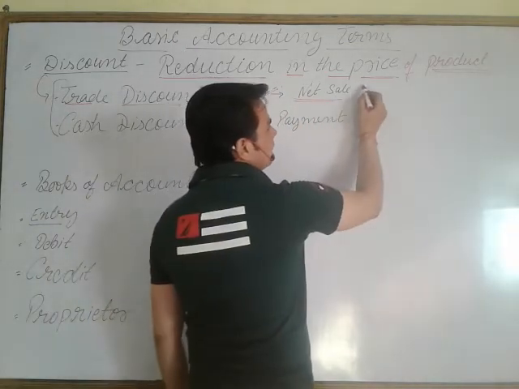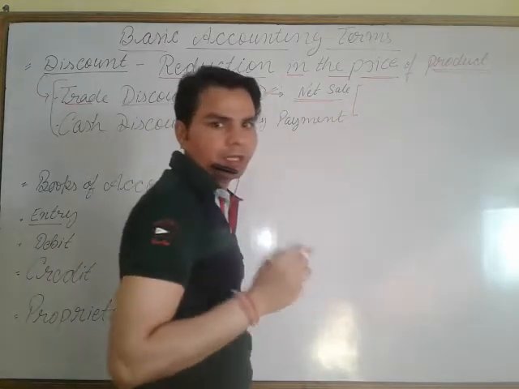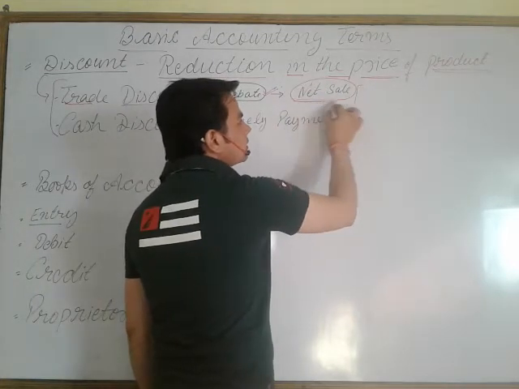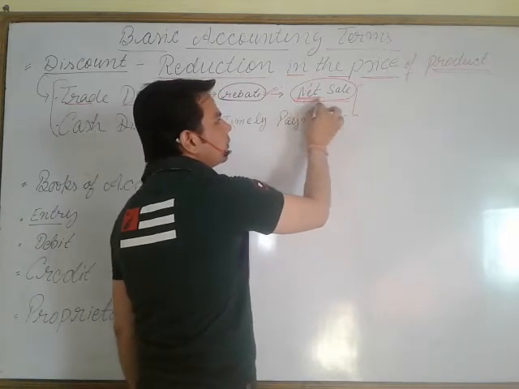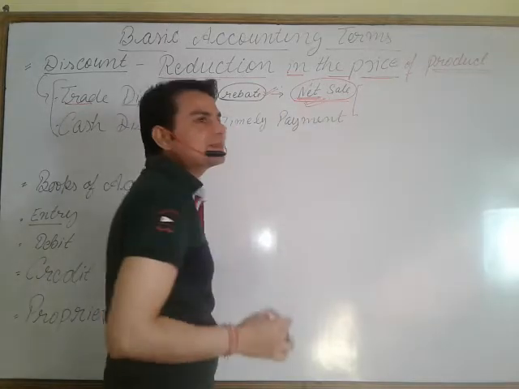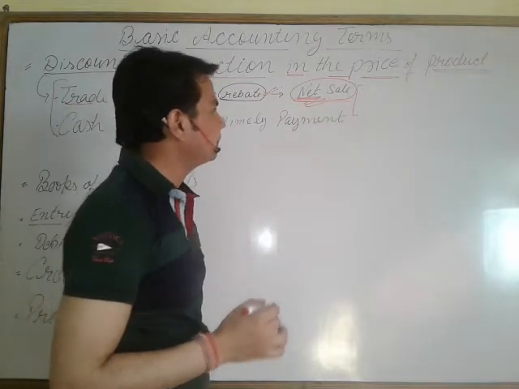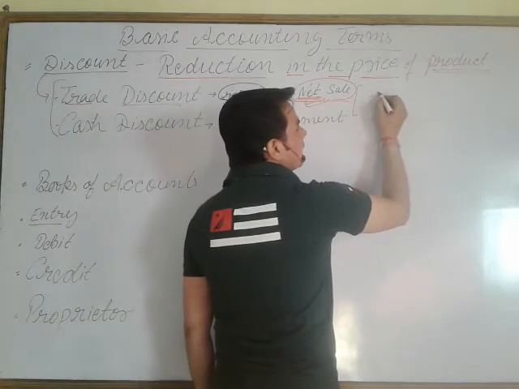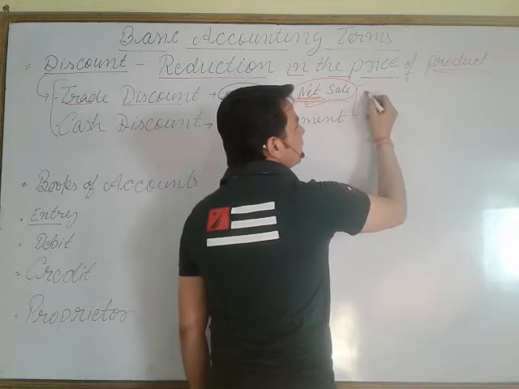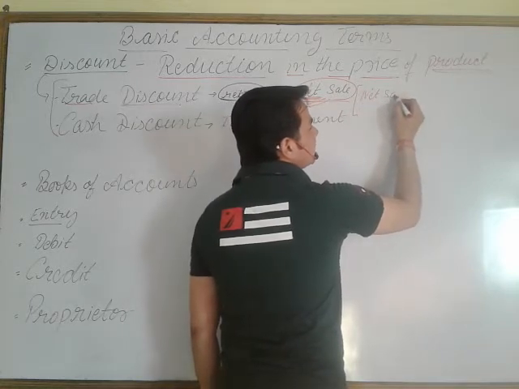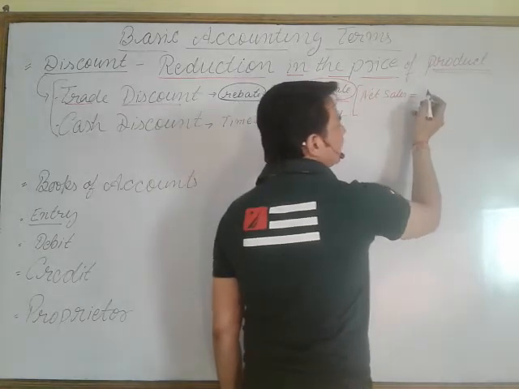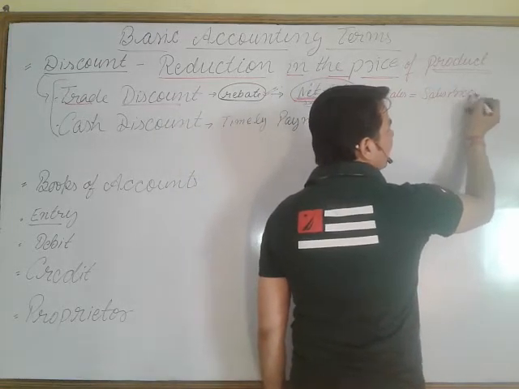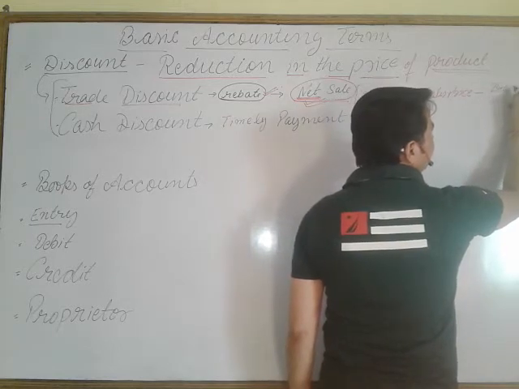Students, please make it point with the example. The sale or any purchase is recorded at the net value. Please make it point. Net value. What is net value? Means sales price. You can first write here net sales is equal to sales price minus trade discount.